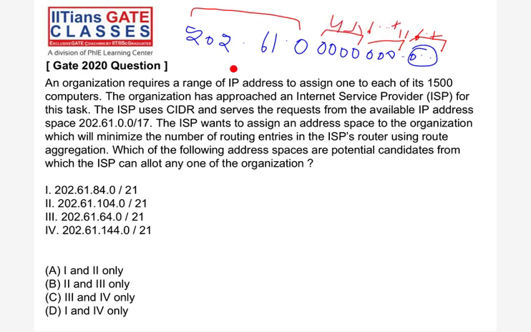Which subnet is possible in this way? It means your host bits should be 0. Check 84, let's say if I take 84 as an example: 0, 1, 0, 1, 0, 1, 0, 0. This is your 64, this is your 16, and this is your 4. So 64 plus 16 plus 4 means 84, right?